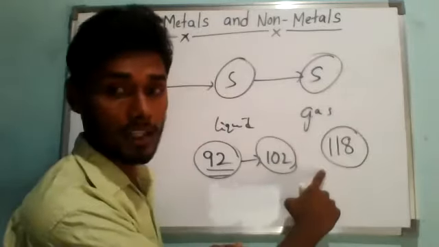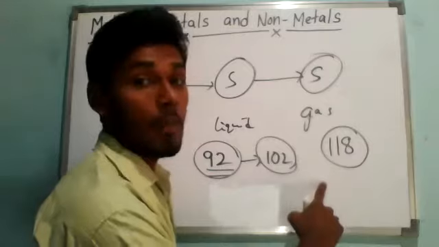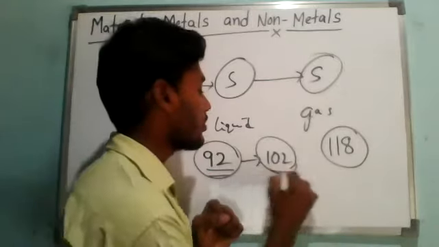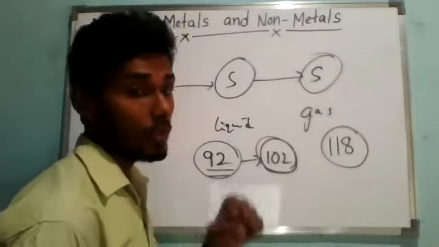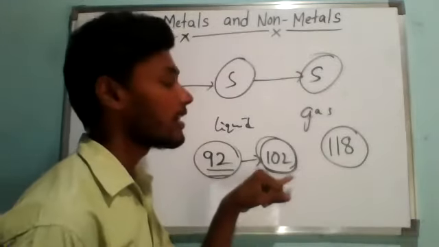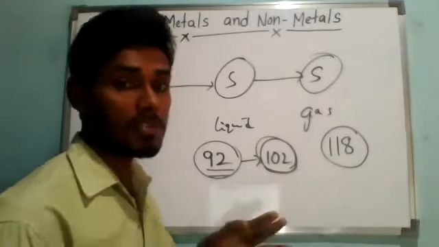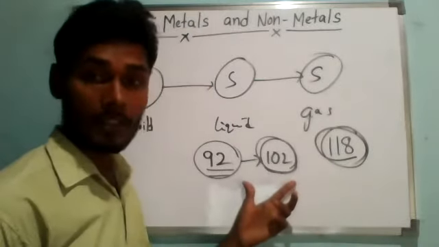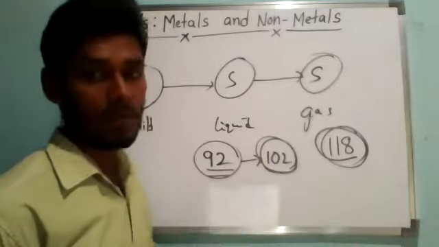Of those 118 elements, we know the properties of around 102 elements. We know every different characteristic of those elements, and the remaining elements are under research. So the total known elements at present is 118. Of those, for 102 elements, we know the complete behavior.